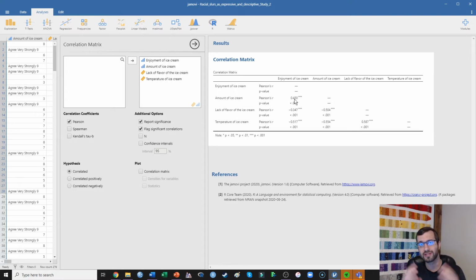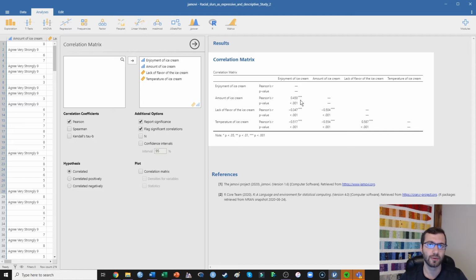So the closer to 0 that these numbers get, the weaker the correlation, and the more it indicates that there's nothing going on between those two variables. The closer to 1 in either direction, so the closer to -1 or the closer to +1, the more that indicates an actual correlation is happening, and it's a stronger correlation.